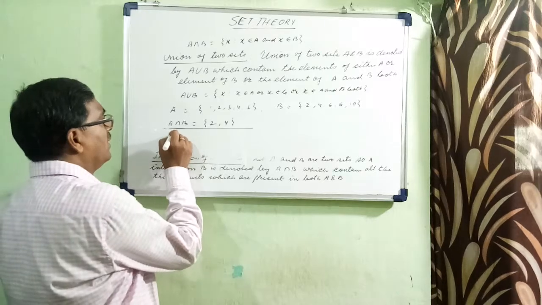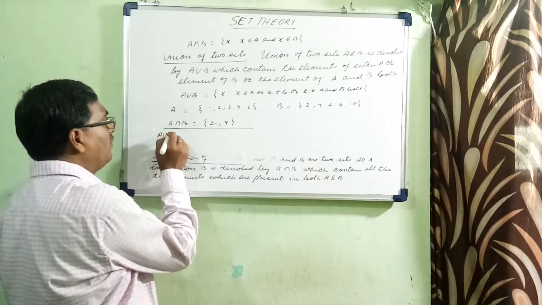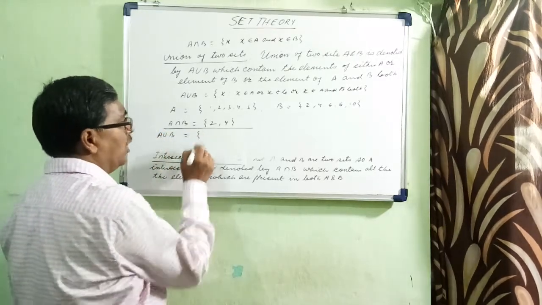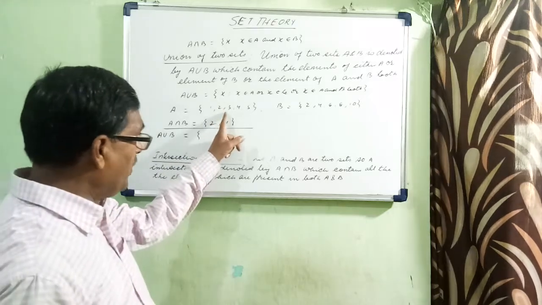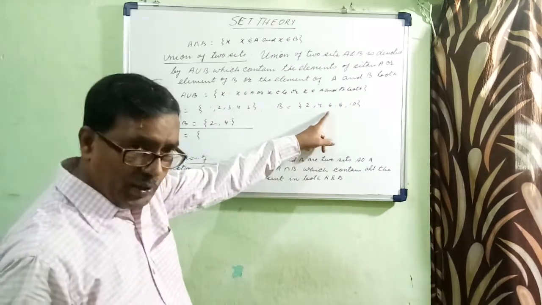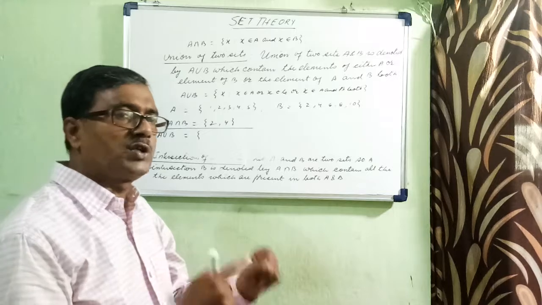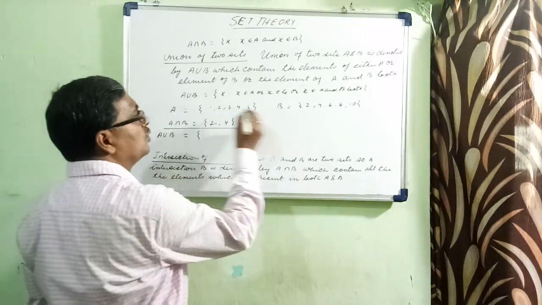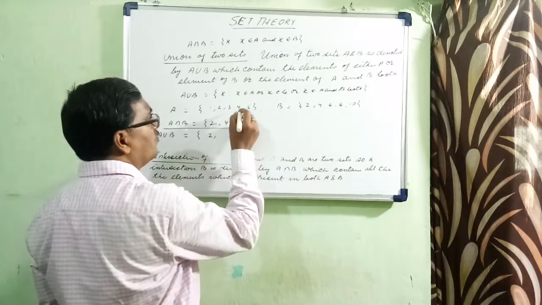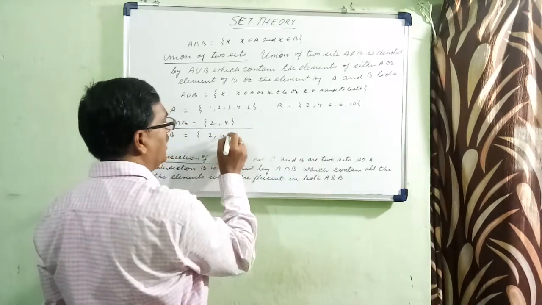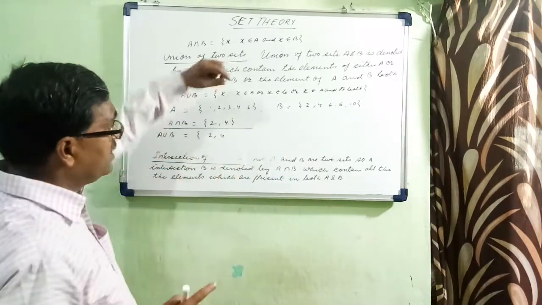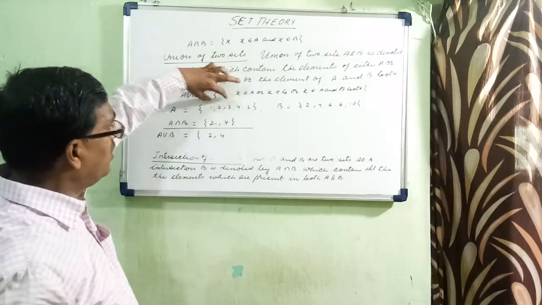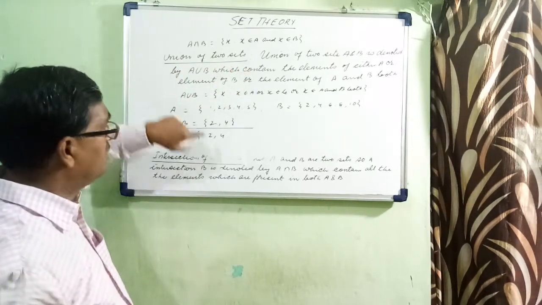And A union B will be equal to how much? All those elements of A or B or maybe both. First of all, you write the common terms: 2 and 4.